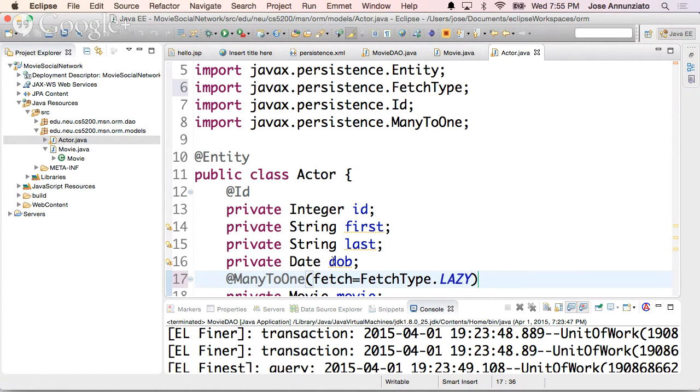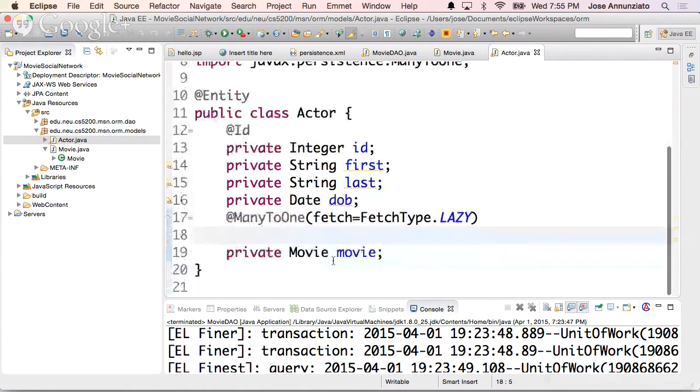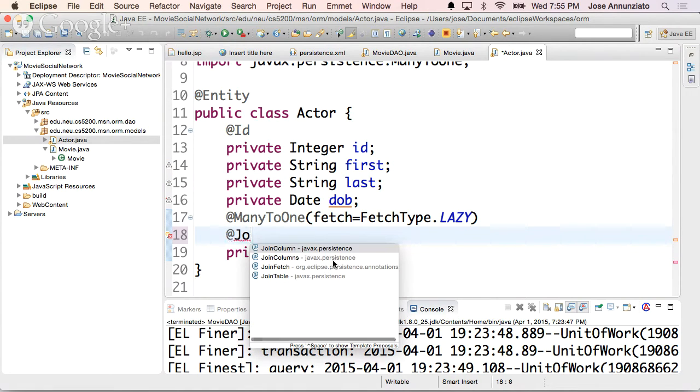And one other thing that we're going to need to know is how, in the database, these two tables are mapped to one another. How are they joined? And here we're going to use yet another join.